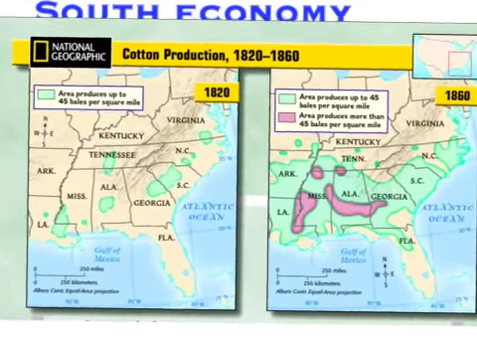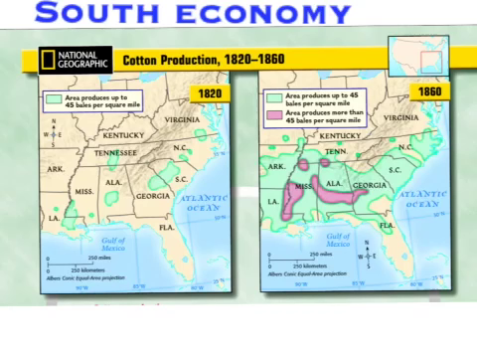This is a map of the cotton production from 1820 to 1860. As you can see, this and this are very different. Cotton increased from 1820 to 1860.